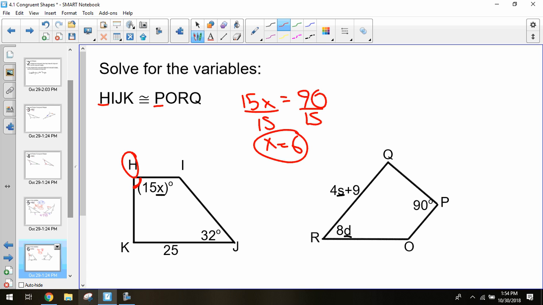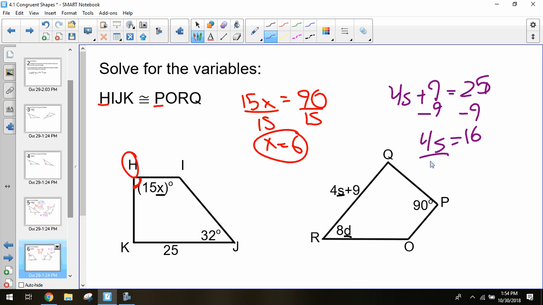What about for S? How do you go about solving for S? So what side length is corresponding to 4S plus 9? QR gave us JK, which was 25, and from here we could use our algebra to get S equal 4.